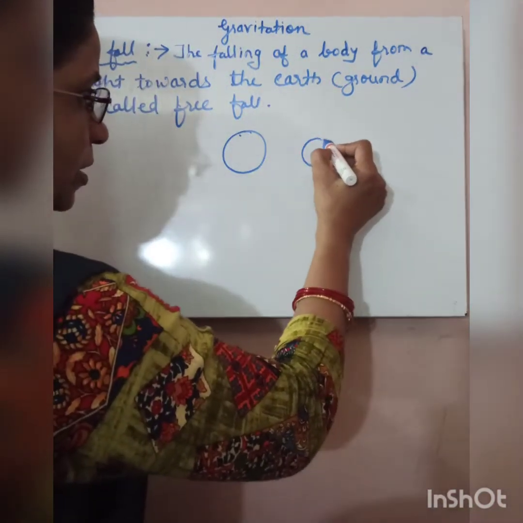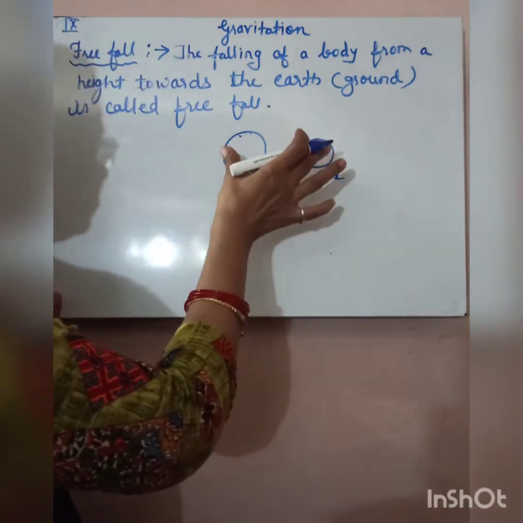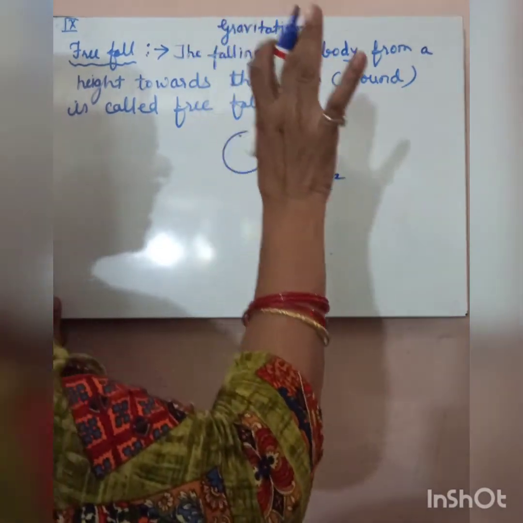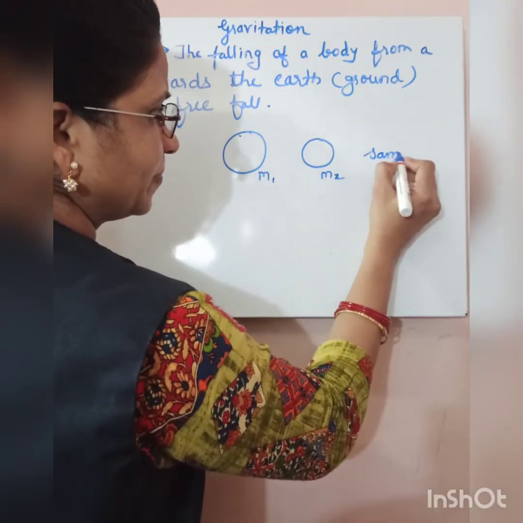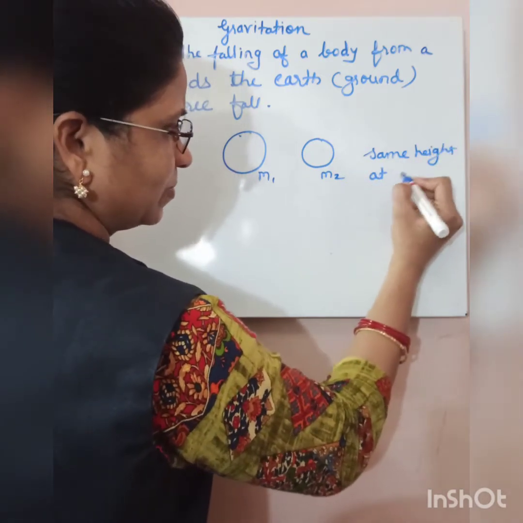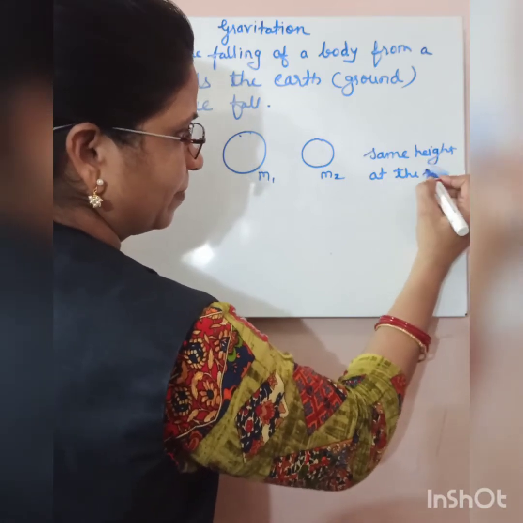if two bodies of different masses, suppose this is m1 and this is m2, are dropped from the same height and at the same time.